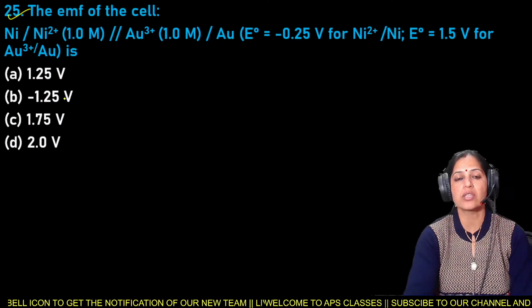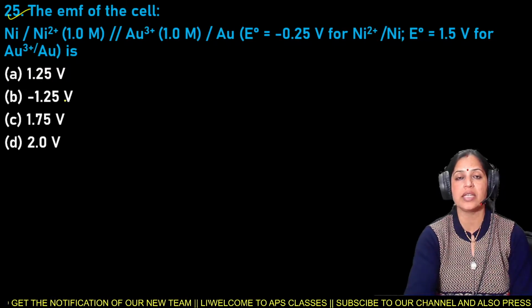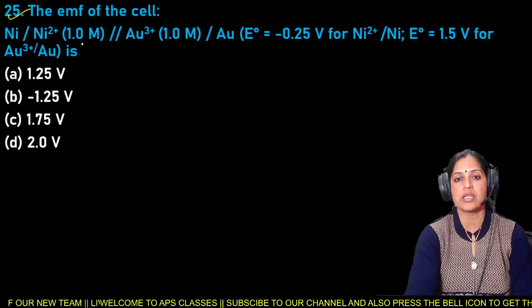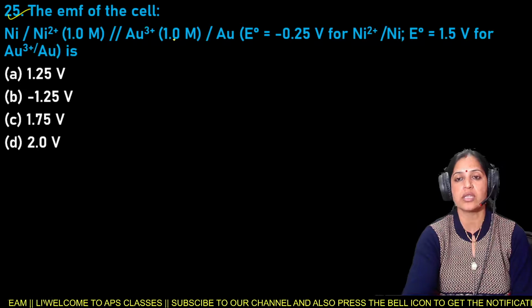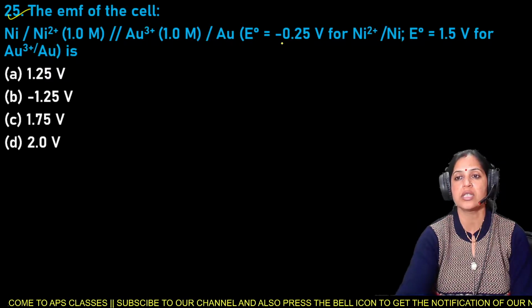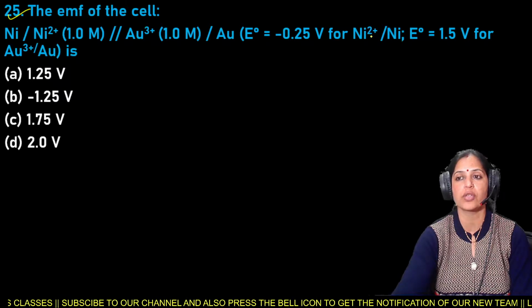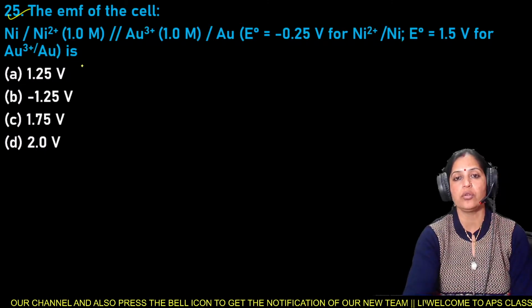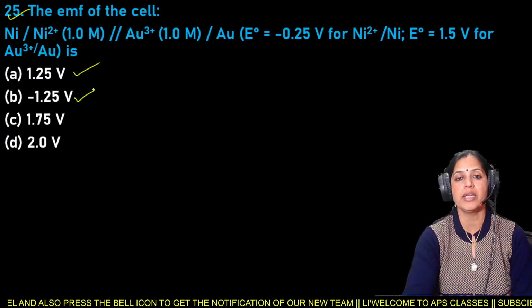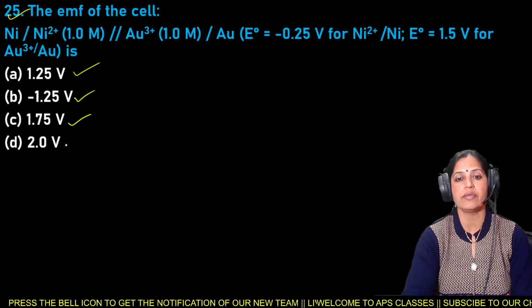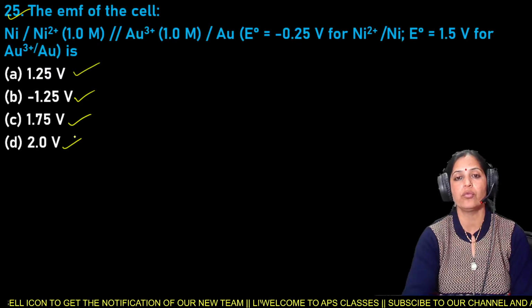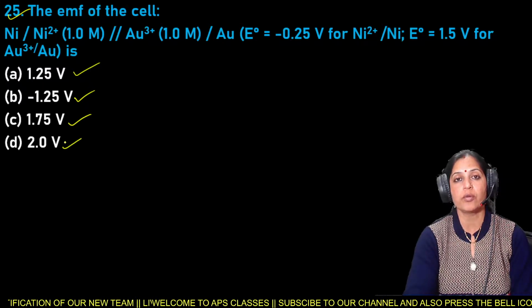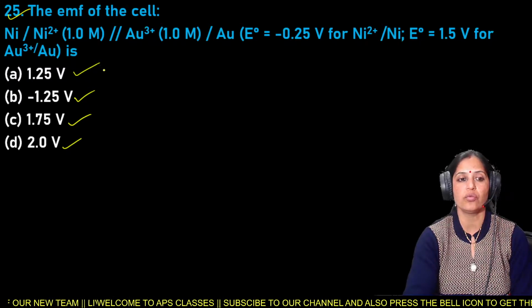And it is our last question for today's live video lecture. That is the EMF of the cell, the electromotive force of the cell: Ni2+ 1.0 mole, Au3+ 1.0 mole, Au. E0 is equal to minus 0.25 volt for Ni2+/Ni. E0 is equal to 1.5 volt for Au3+/Au. Options are 1.25 volt, minus 1.25 volt, 1.75 volt, and the last one is 2.0 volt.